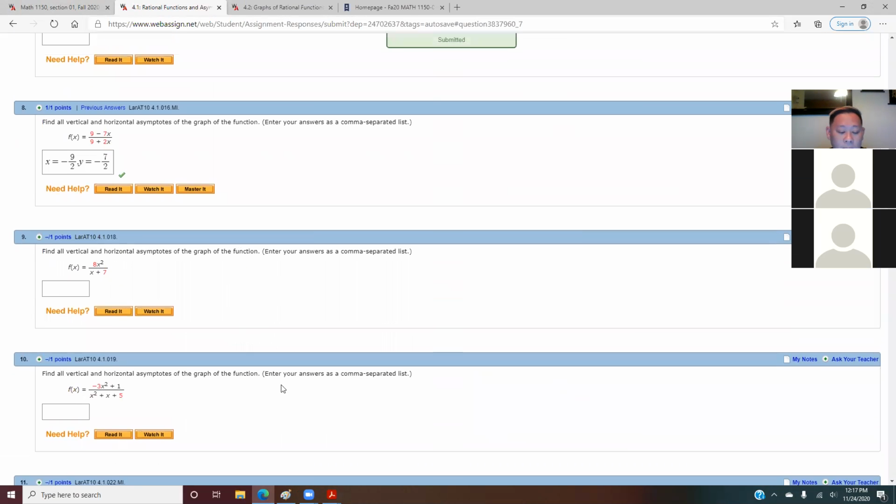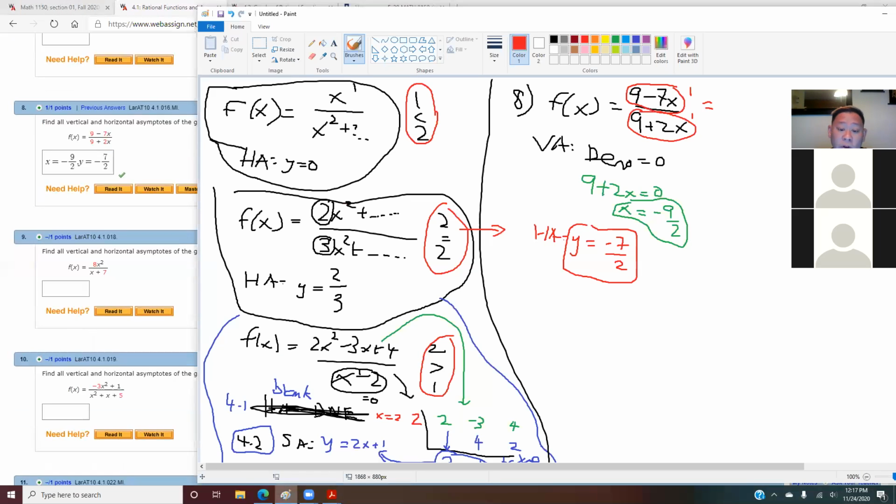Questions with this kind? Again, you need to know this before you move on to chapter 4.2. How about question number 9? f(x) equals 8x squared over x plus 7. You guys do it for me now. Everyone do it for me.